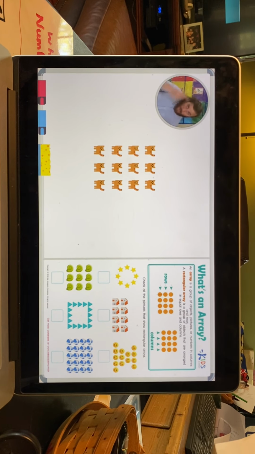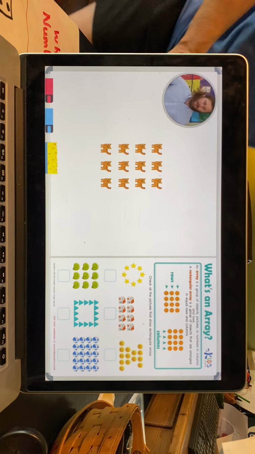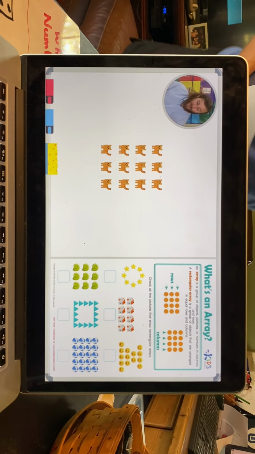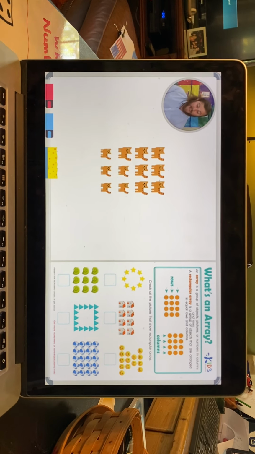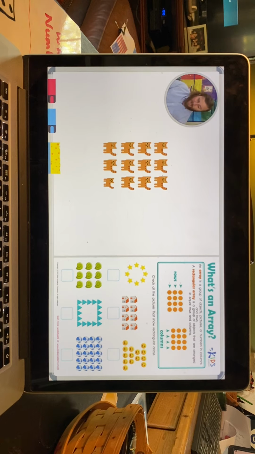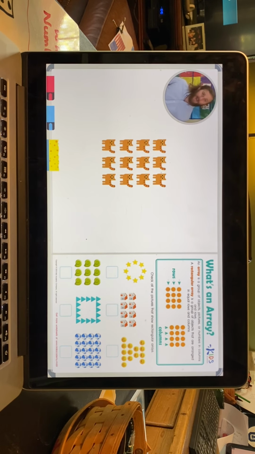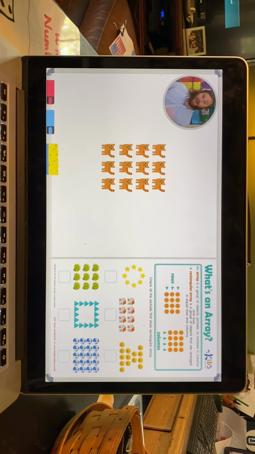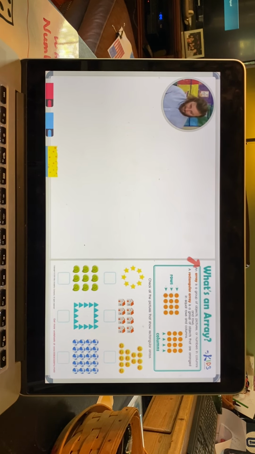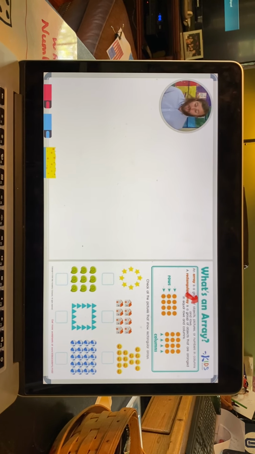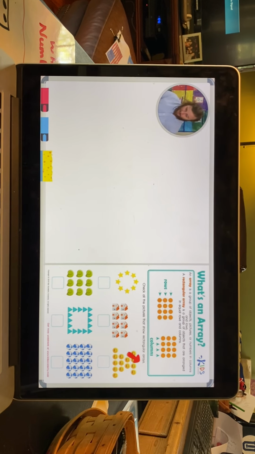Now, to find out how many there are in total, we can just count up all of our cats and see how many there are in total. Let's count them up. There's 1, 2, 3, 4, 5, 6, 7, 8, 9, 10, 11, and 12. Putting objects in arrays makes them easy to count and also will help with multiplication later on. So let's read the directions for our worksheet and get started right away. What's an array? Check all the pictures that show rectangular arrays.